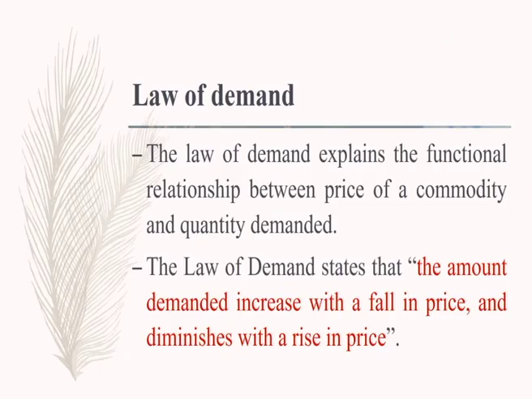The law of demand states that the amount of demand increases with a fall in price and diminishes with a rise in price, which is very clear. Whenever price of a commodity increases, demand falls. Whenever price falls, demand increases. Other things remaining constant when you take a price.